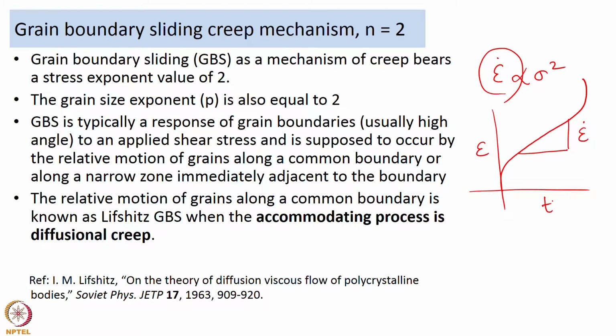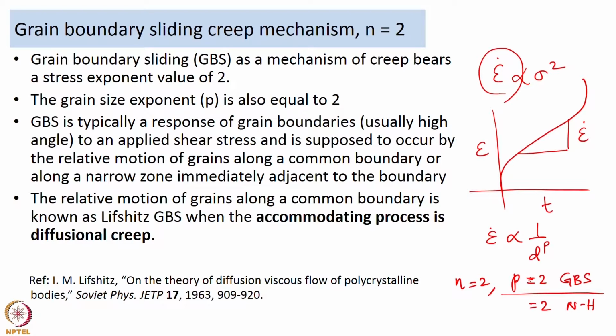Now, in addition to the stress exponent value, what people have also observed is that the grain size exponent is also equal to 2. So, when I say the grain size exponent, you may recall that epsilon dot is proportional to 1 over d to the power p, and when p is equal to 2, we say it is grain boundary sliding. Of course, p equal to 2 also corresponds to Nabarro-Herring creep, but p equal to 2 along with n equal to 2 is indicative of grain boundary sliding.